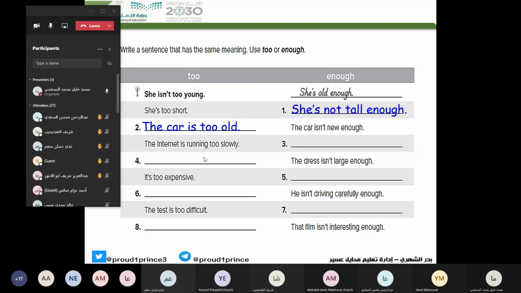Next. Sharif? Yes. The internet is running too slowly. The internet isn't fast enough.